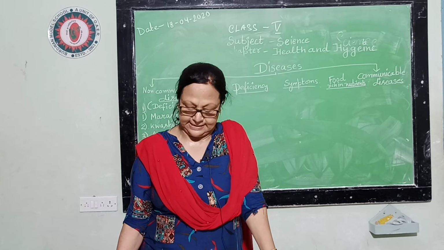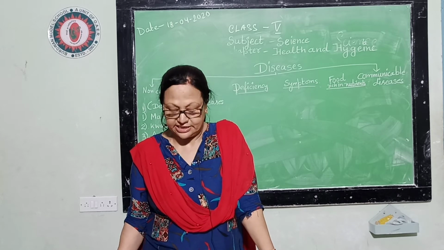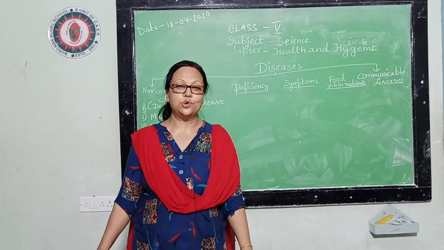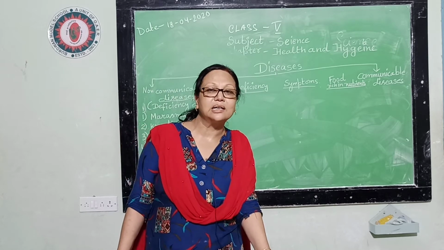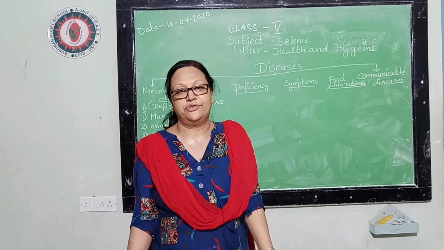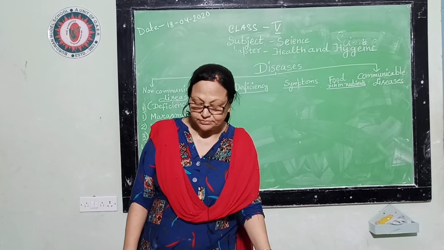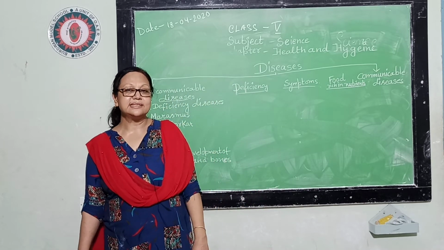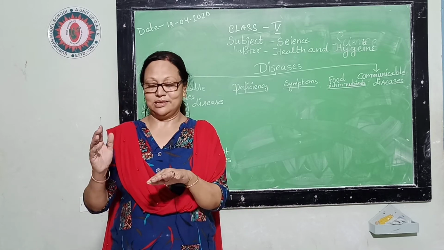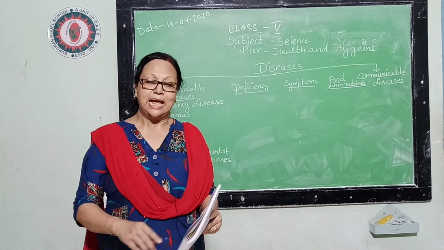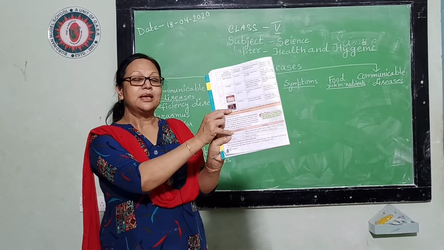Next one is rickets, which is very common to us, and this occurs due to the lack of vitamin D. In this disease, the child seems very thin, its spinal cord becomes bent and the legs also become bent.